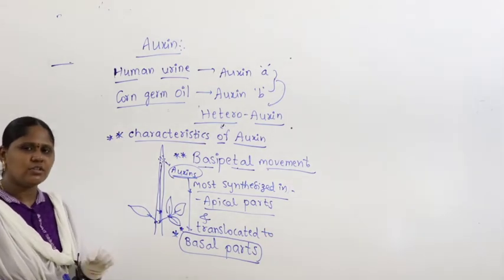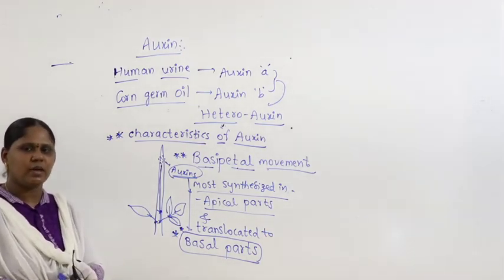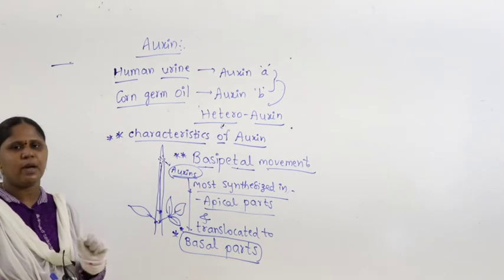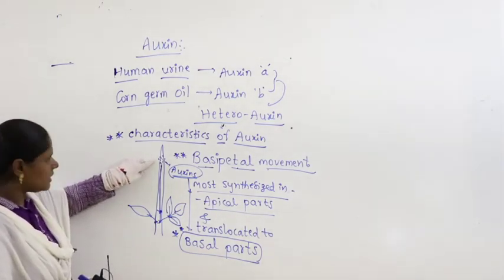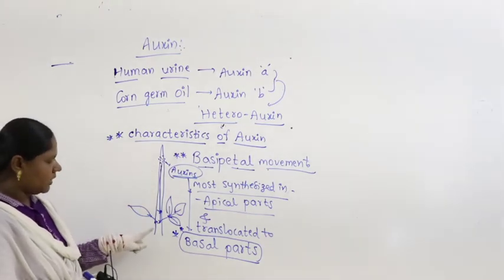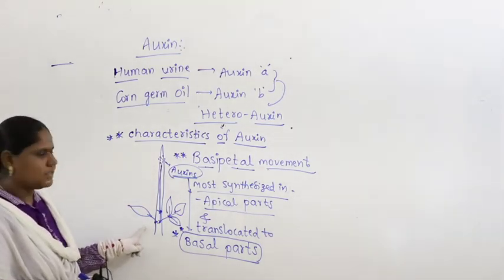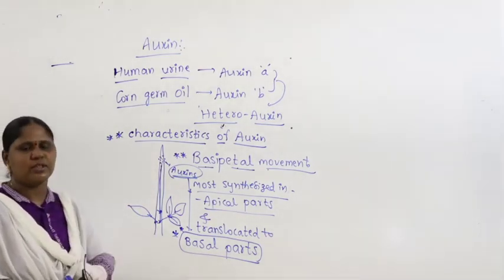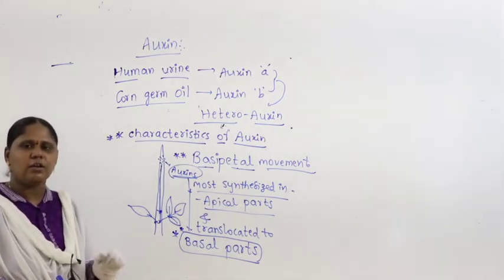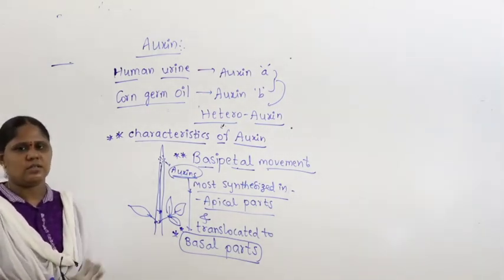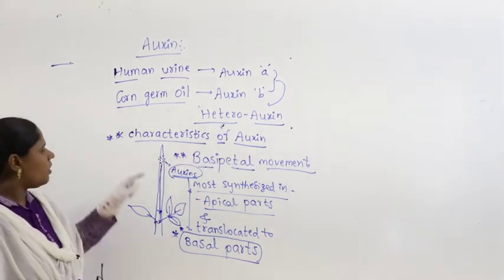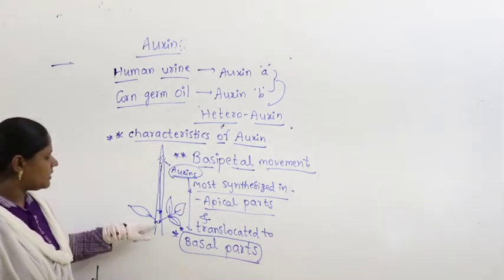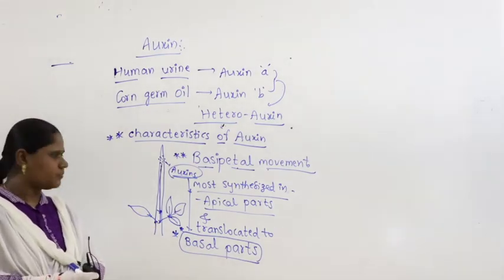So what is the definition we discussed for plant growth and development? According to the definition, the chemical compounds which are synthesized at one place and get translocated to another place to show their function are called plant growth regulators. So auxins exhibit what is called basipetal movement.